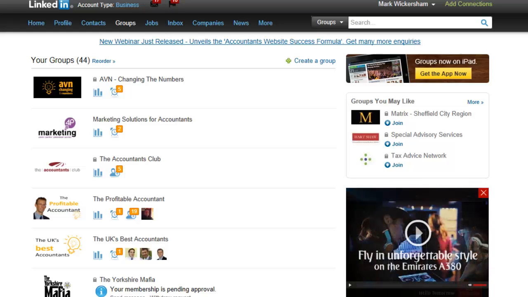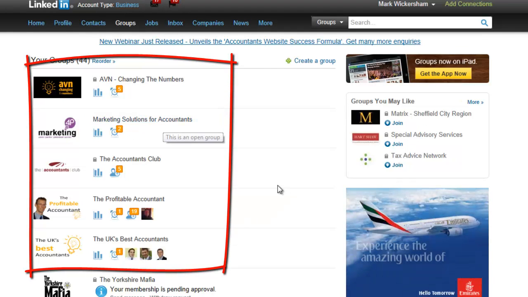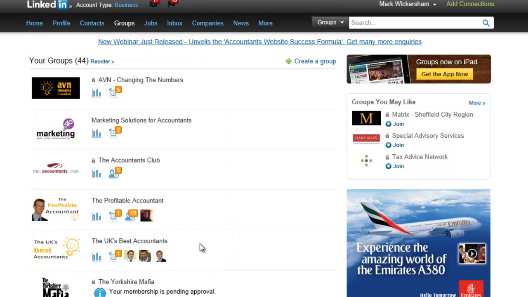Now, whilst I agree it's a great idea to be a member of some groups of accountants, and I strongly recommend that if you're not already, you join AVN Changing the Numbers, Marketing Solutions for Accountants, the Accountants Club, the Profitable Accountant and the UK's Best Accountants, you should aim to be in as many groups as possible where your clients hang out. So let's find some groups and show you how you do that.